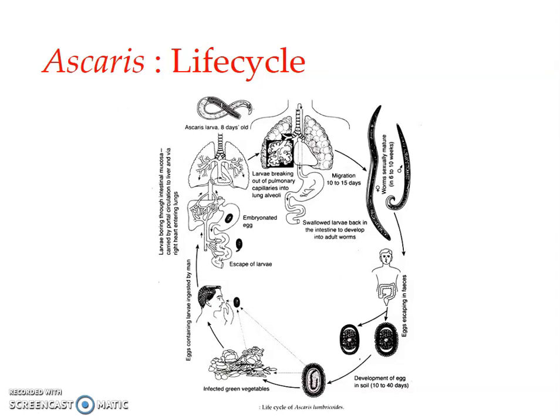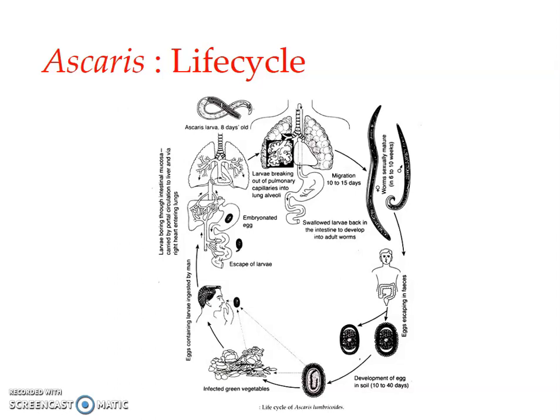Under suitable conditions of moisture, oxygen, and temperature, these infective eggs of Ascaris lumbricoides are known to remain viable for almost 6 years. And this is actually the infective stage.